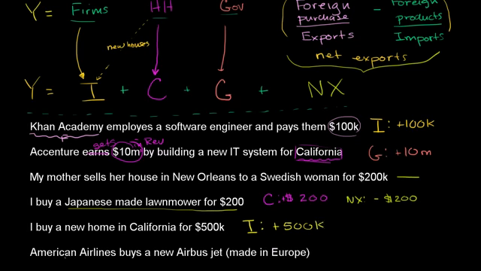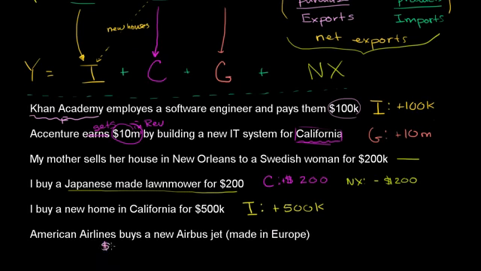And then finally, American Airlines buys a new Airbus jet, and Airbus jets are made in Europe. So what's going to happen here? So once again, nothing was produced in the United States. So on a net basis, this should not contribute to GDP. And we'll see that on a net basis, it will break out. It will be neutral, but it will be like this situation. There's an American firm that made a purchase, and actually I didn't put the amount here. So let's say it was $100 million. I think that's actually about what a passenger plane might cost. So the way we would account for it, their investment would go up by $100 million. You have an American firm making a purchase of $100 million.